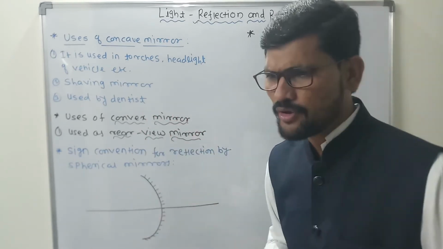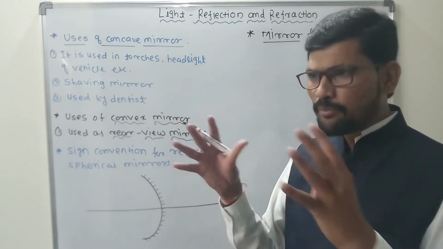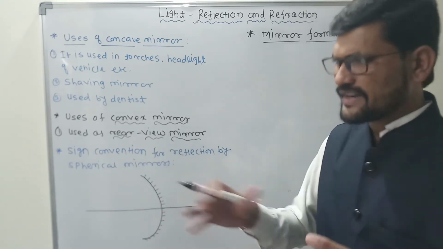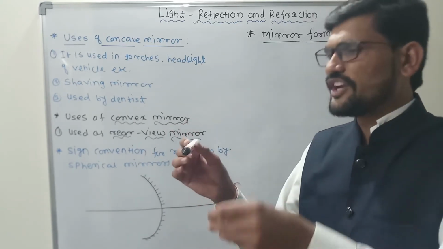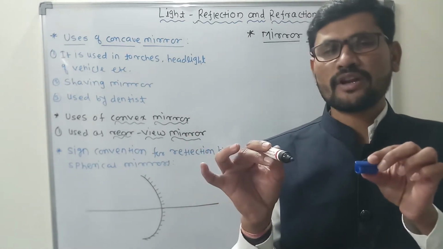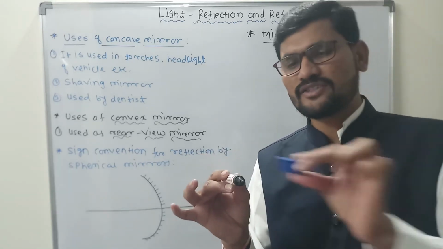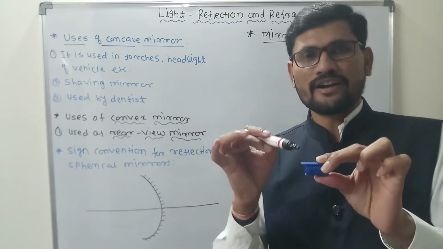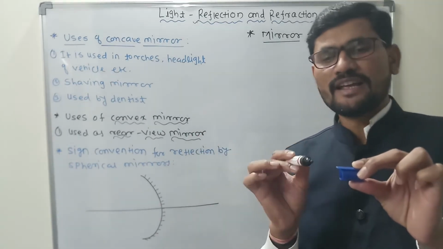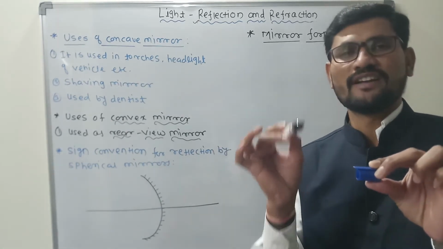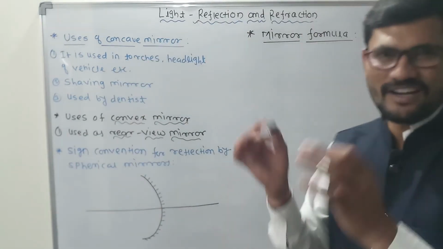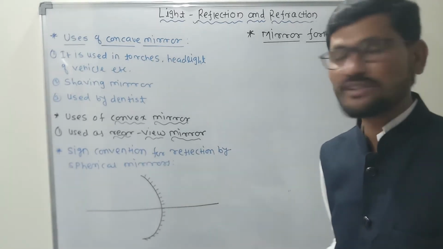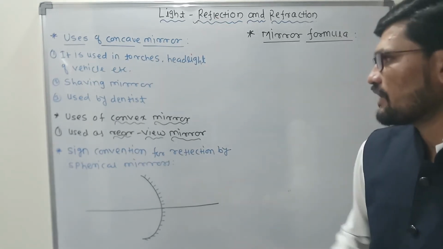Now sometimes you might have observed that near big malls, where there are lots of roads, and if there is a T-type road, with the entrance or exit of the mall here, there is one big mirror located so that the person coming from one side can view the person coming from the other side, and it covers the maximum area. That is the application. If you have not seen it, observe it whenever you visit such places. Is it clear? So these are the uses of the concave mirror as well as the convex mirror.